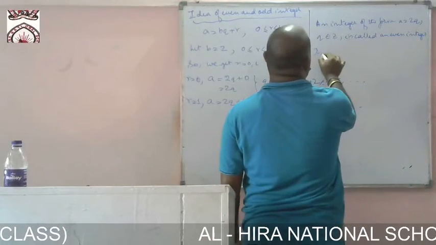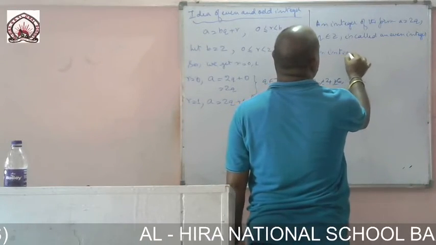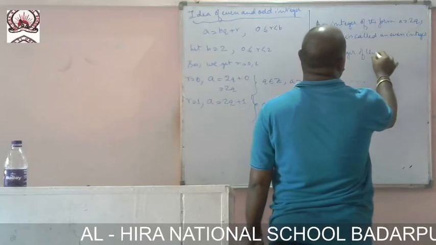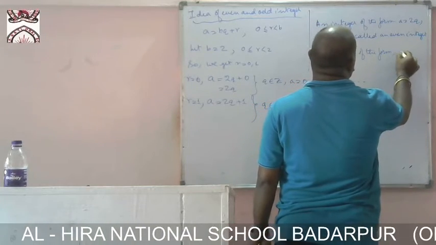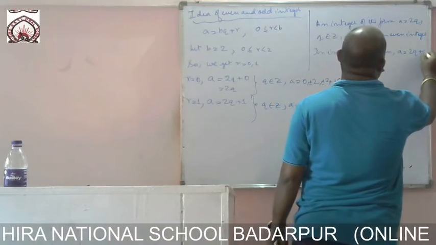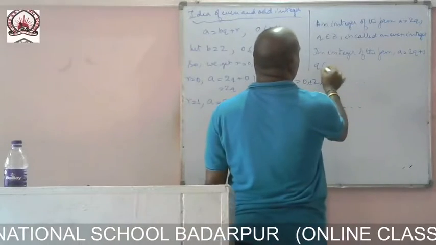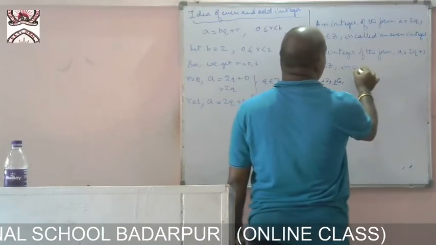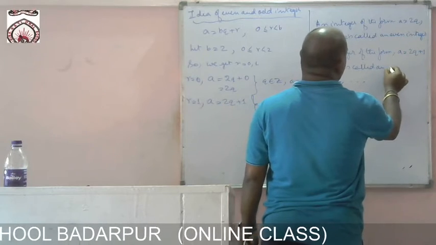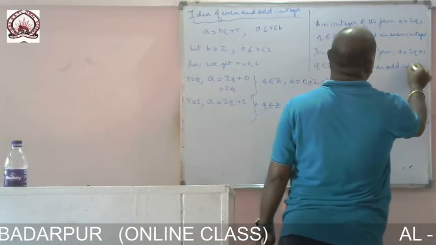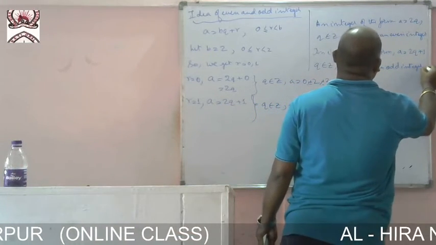And an integer of the form a equal to twice q plus 1, where q belongs to Z, is called an odd integer. Okay.